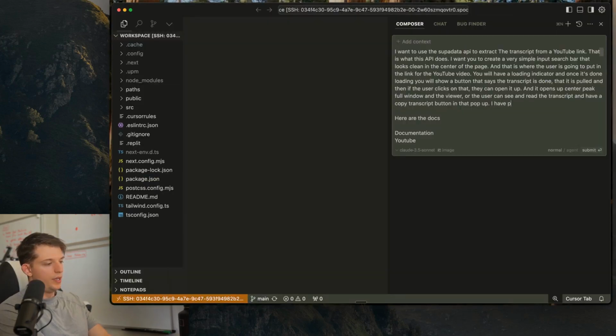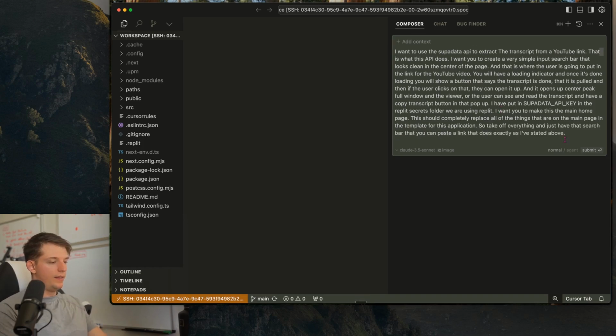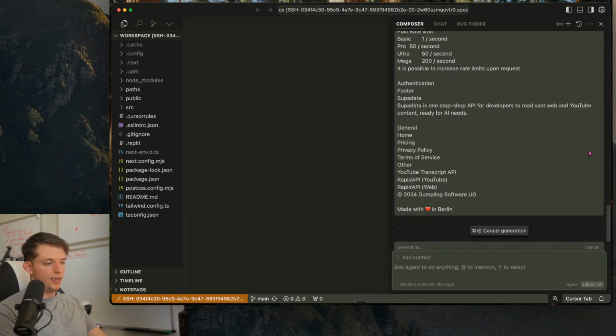I have put in, even though I haven't put it in yet, SupaData API underscore key in the Replit secrets folder. We are using Replit. It'll know that it's using Replit secrets instead of a .env file. I don't really even know the difference, but I know that it matters because I've done this so much. And then one other thing, when using the template, I want you to make this the main home page. This should completely replace all of the things that are on the main page in the template for this application. And that's pretty cool. We're gonna use the agent, and we're just gonna hit submit.